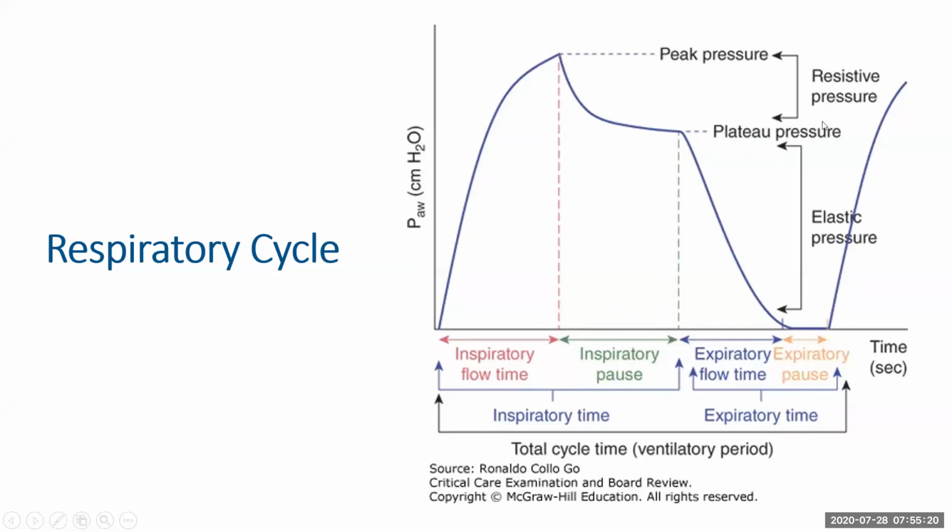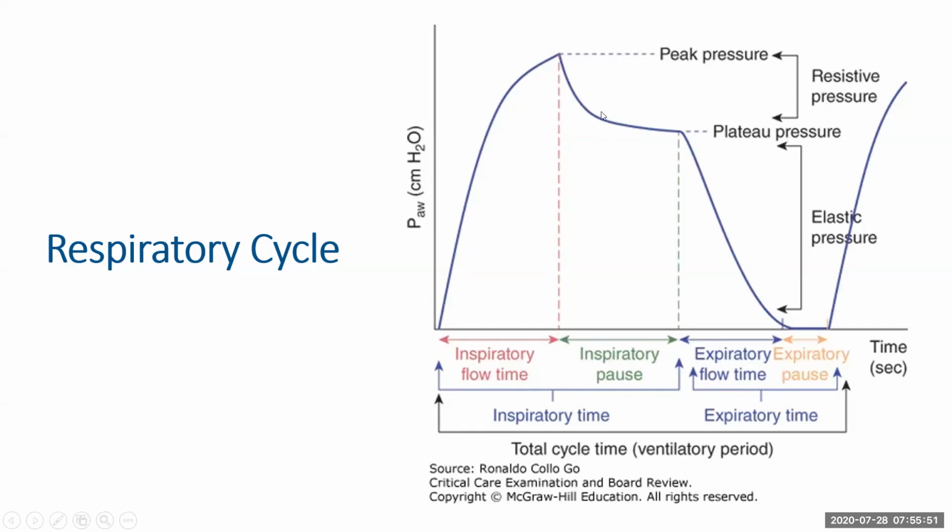And this actually is the true value of pressure available or generated in the alveoli. So this is a very good marker for the pressure that is inside your lungs, and for what causes harm to your lungs if exceeded, rather than peak pressure. And in expiratory flow time and expiratory pause, once you start exhaling, that's where you start losing pressure, and that's where elastic pressure starts decreasing.